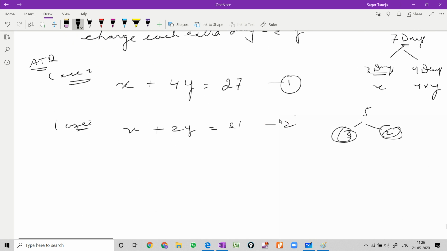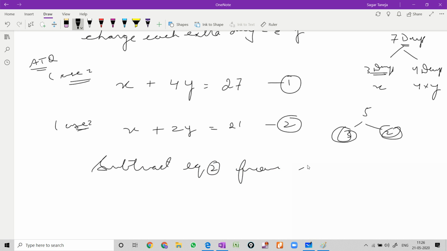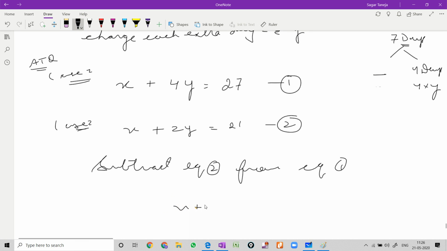Now these two equations can be solved. Again, the coefficient of x is the same, so just subtract equation 2 from equation 1. x plus 4y is equal to 27, and x plus 2y is equal to 21.